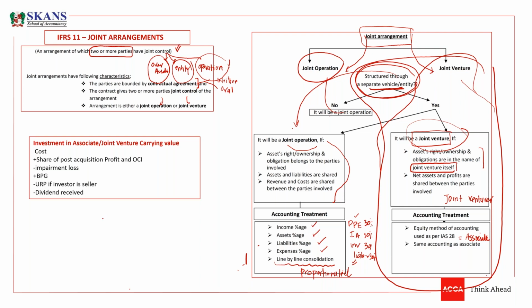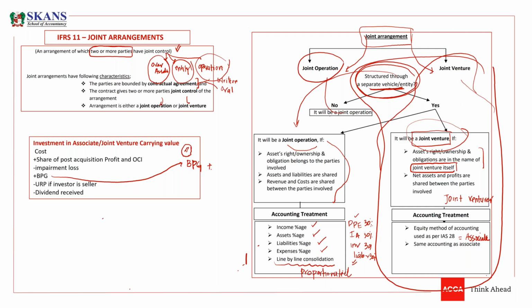So now, what is the accounting, guys, of this joint venture? We know the equity method, so we need to recognize it at cost on the very first day. And if there is any bargain purchase gain, we need to add this bargain purchase gain. There was a debate in the WhatsApp group going on. People were asking about bargain purchase gain as well. So we are going to deal with this bargain purchase gain in two questions now. So we need to add cost plus share of post-tax profits or OCI.